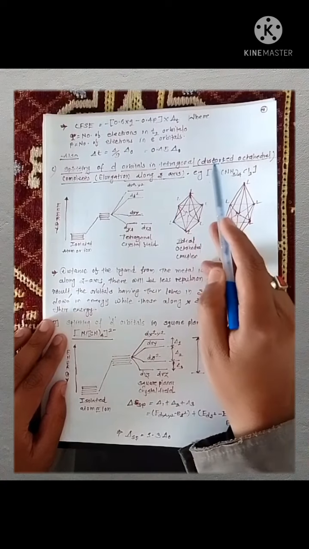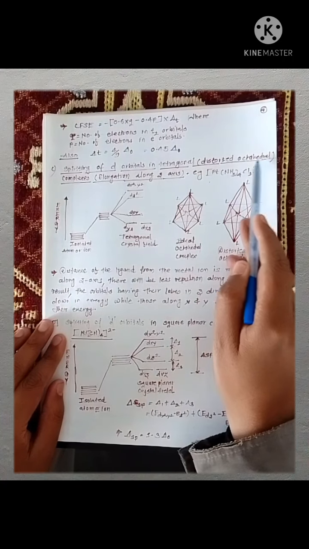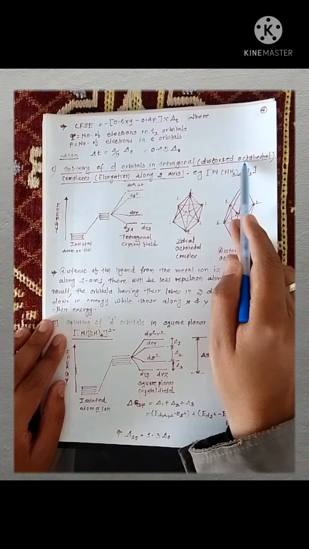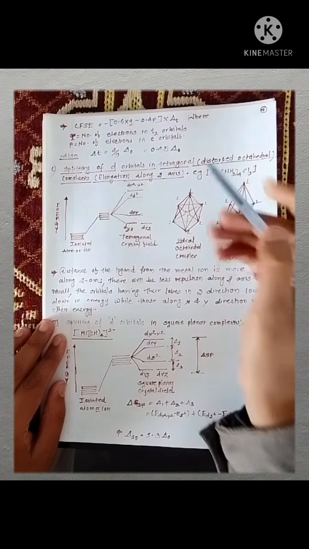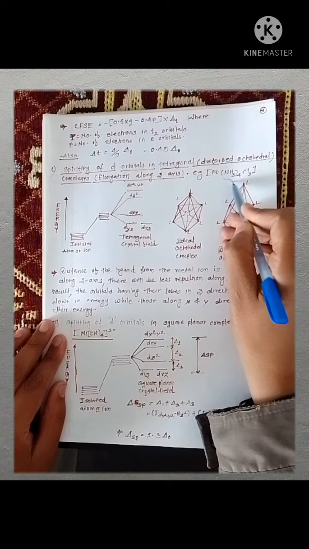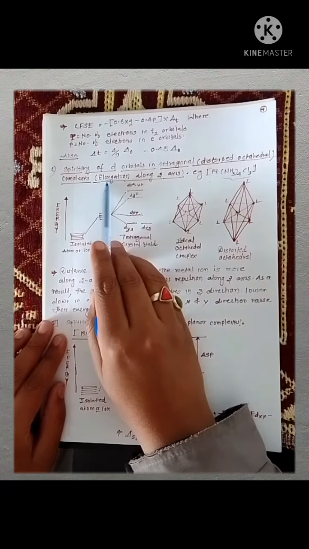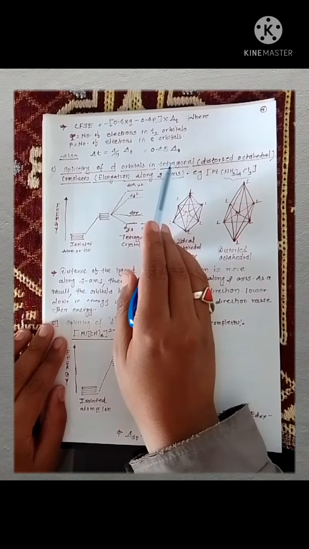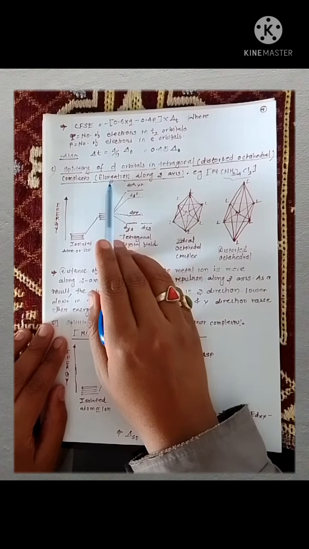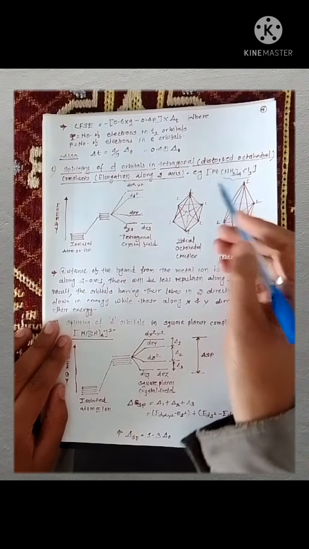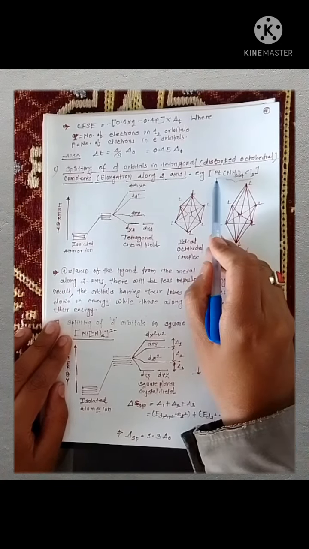Tetragonal simply means distorted octahedral. When I say distorted octahedral, it simply means that the number of ligands present in your complex is 6. It is also known as splitting of d orbital in tetragonal complexes, also known as elongation along the z axis. Now what is going to happen, just see this complex, that is